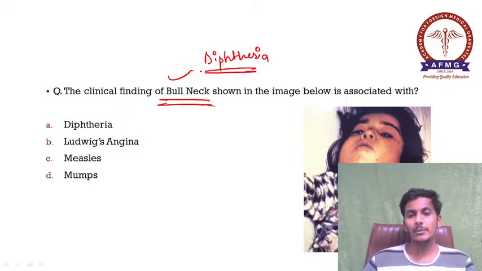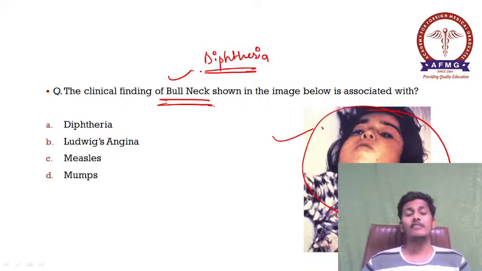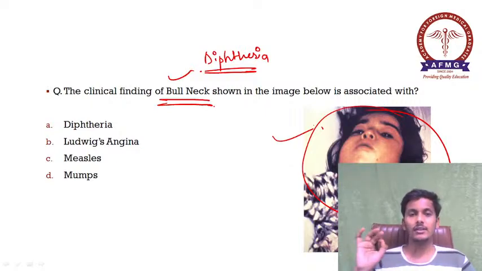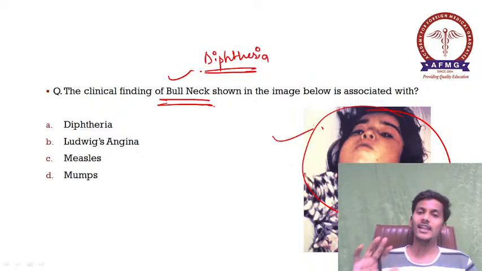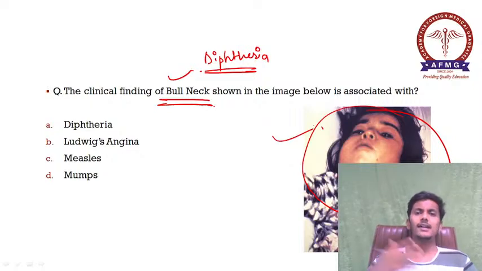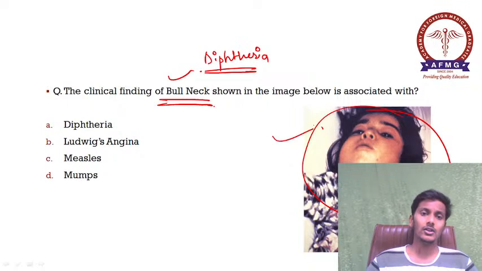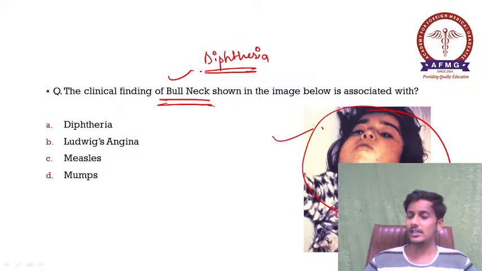This image is already there with you in the image based session. In the image based sessions, the FMG snaps that you have, you already have this image along with diphtheria. So please remember, diphtheria is also a very common question asked from microbiology every year. Either the arrangement is asked or some clinical case is asked from diphtheria every year. So please remember, bull's neck is associated with diphtheria.